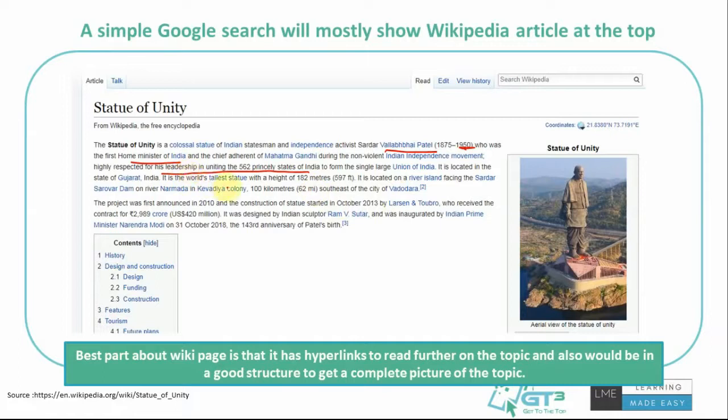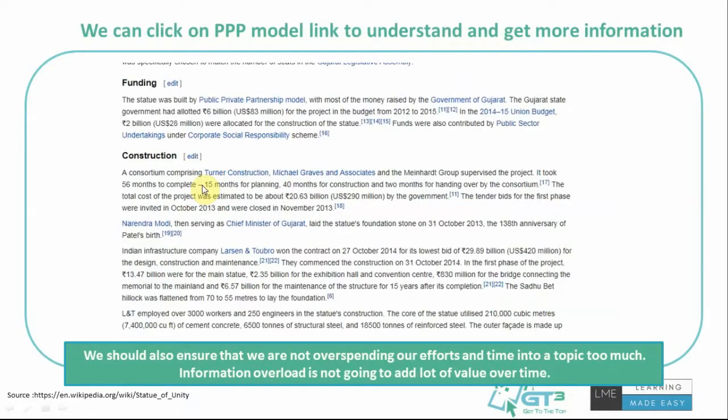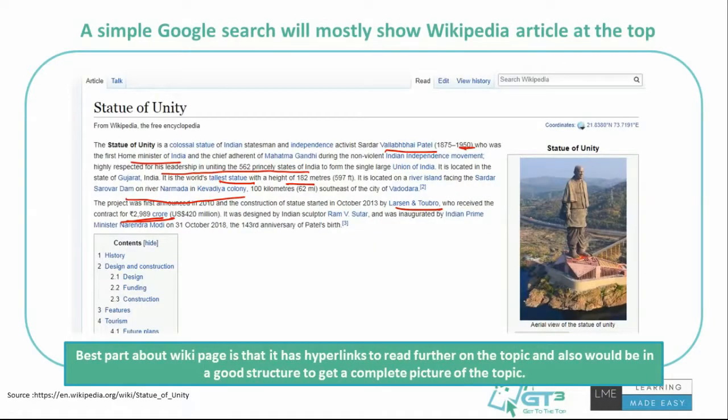It's the world's tallest statue, with a height of 182 metres. It's located in Gujarat, with the dam and the river, and they've given some information on it. It was built by the L&T company, which got a contract of 2,989 crores, around 3,000 crores. It was designed by Ram V. Sutar. You can just Google it and read further and get complete information on how the funding went and all the important information.